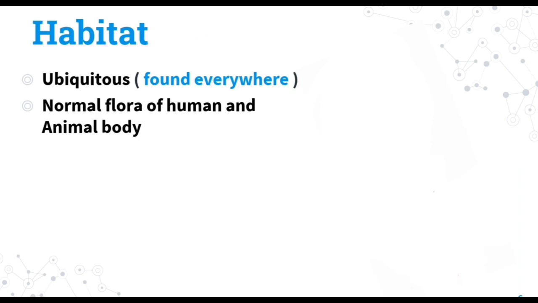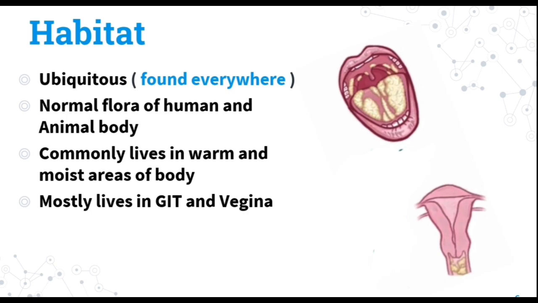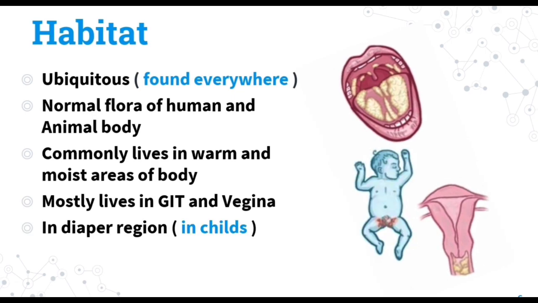Habitat. It's ubiquitous, meaning found everywhere. Normal flora of human and animal body. Commonly lives in warm and moist areas of the body. Mostly lives in the gastrointestinal tract and vaginal area in females, and in diaper regions in kids.